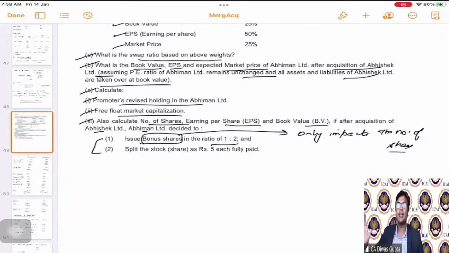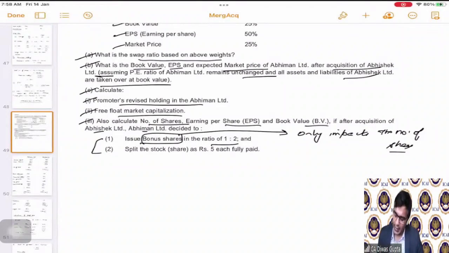Because your total capital still remains the same. While issuing the bonus shares, you're just transferring the reserves and surplus or some kind of a provision to the share capital. Simple. Accounting wise, the total capital remains same, but the number of shares increases. That's what we do in bonus shares.